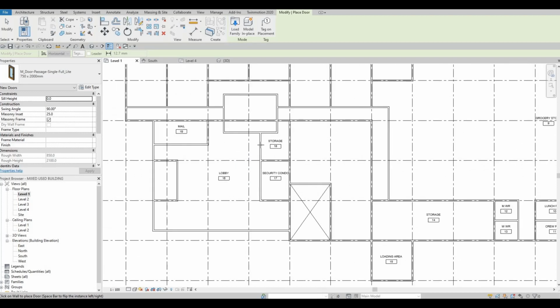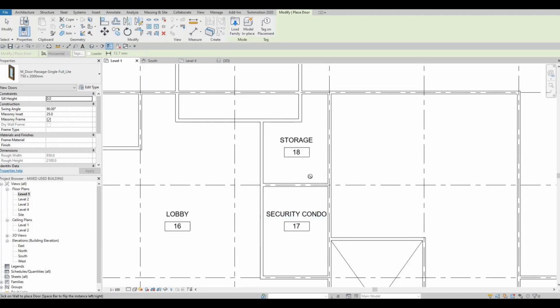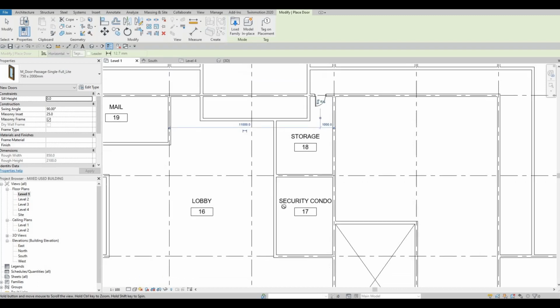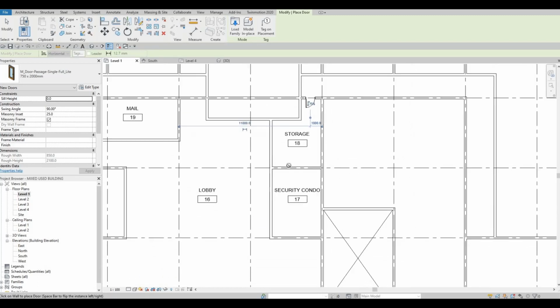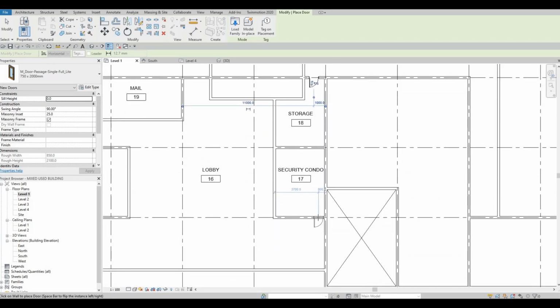I'm going to add the door right here for the storage. I want my storage to be only connected from here as well. So let's connect it from here. And then here we could have our door.